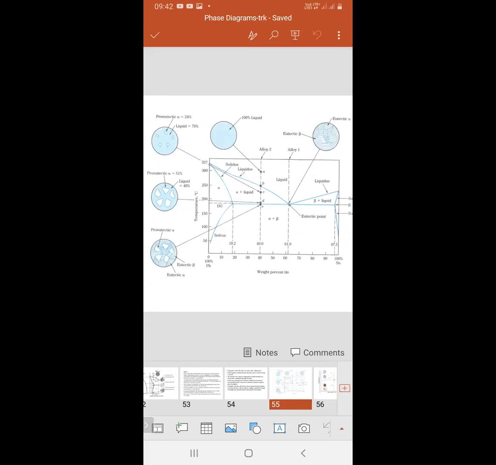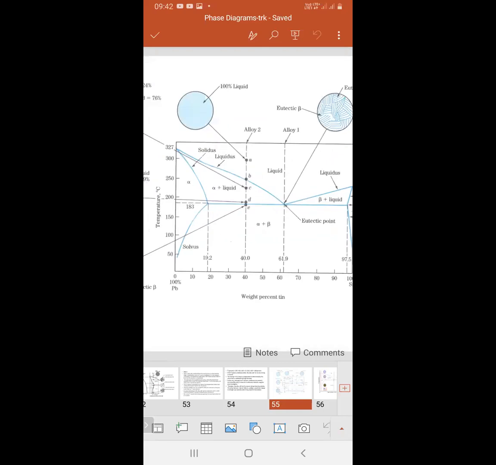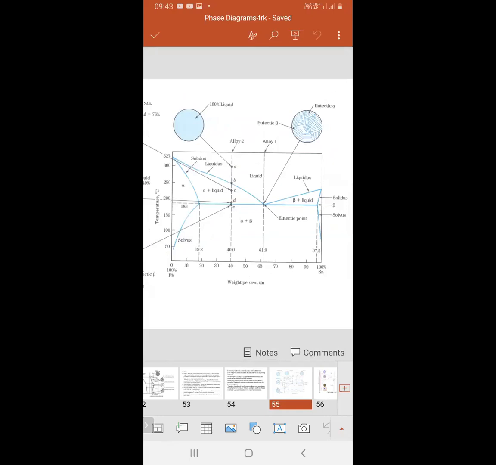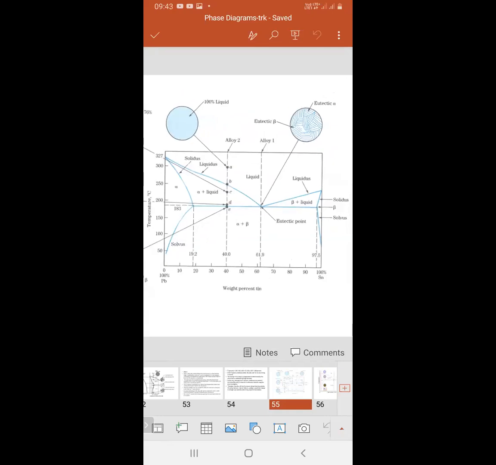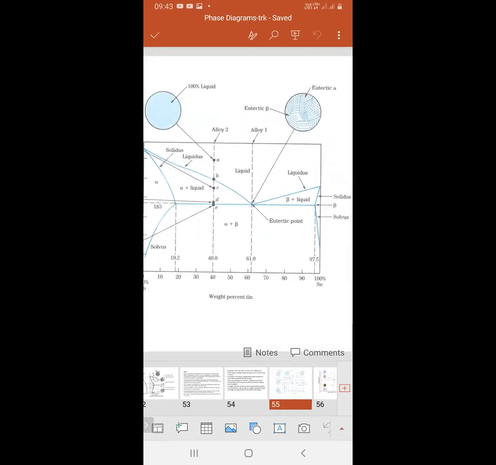Then L1 is total liquid, a 100% liquid state composition. Then when it reaches point E, the total becomes solid, that is the two phases, alpha and beta solid.